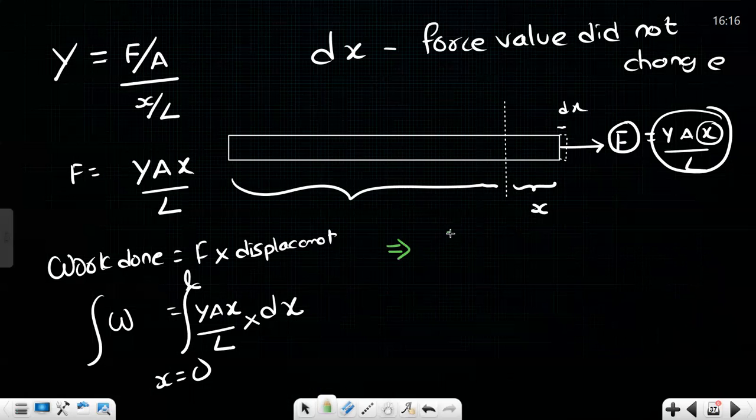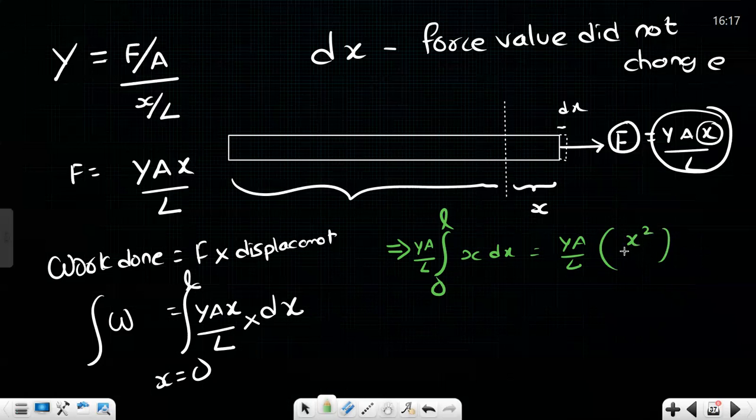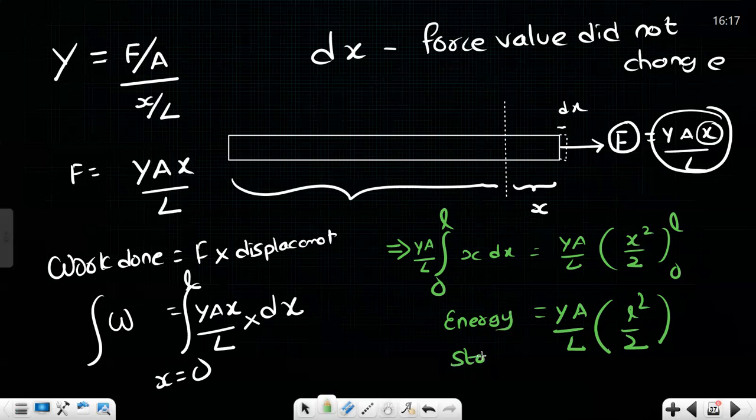So now integral 0 to L, sir, y a by L is a constant number. They will not change. Only x dx. What is the integration? You know integration, I think so. You don't know about integration, right? No, sir. Okay, leave it, sir. X dx will become x square by 2, the limit from 0 to L. So y a by capital L, you can substitute the upper limit. It will become L square by 2. Lower limit, if you put 0, it will be 0. So this is the energy stored, or we can say elastic potential energy, Ya by capital L into L square by 2.